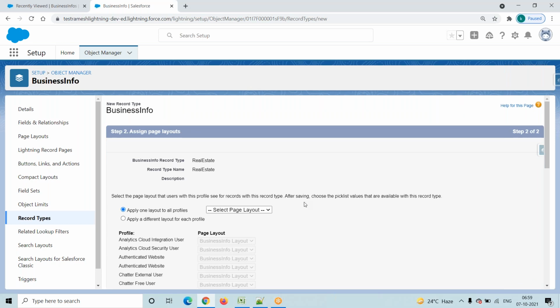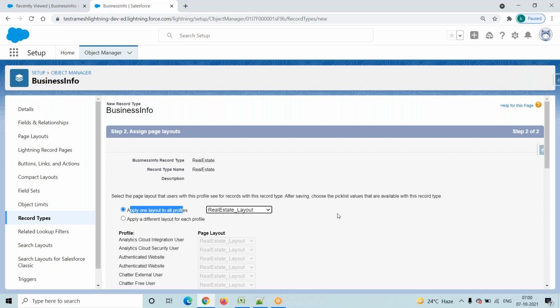See, the next step 2 is assign page layout. You are creating one record type, and for this record type you should assign one page layout. Go to Apply one layout to all profiles. How many page layouts are there? Business info layout, car layout, laptop layout, real estate layout. Go and assign the real estate layout.